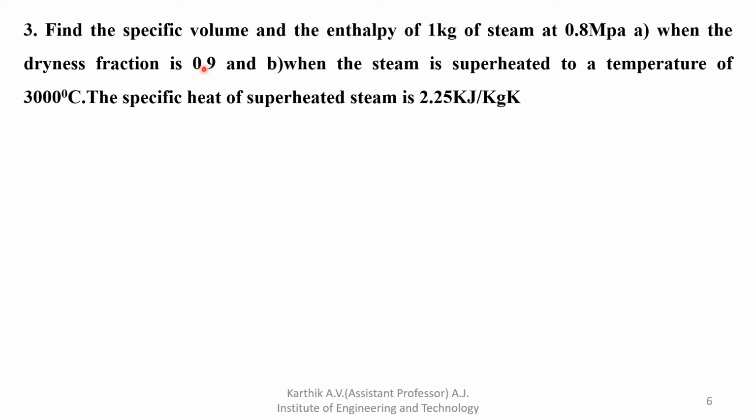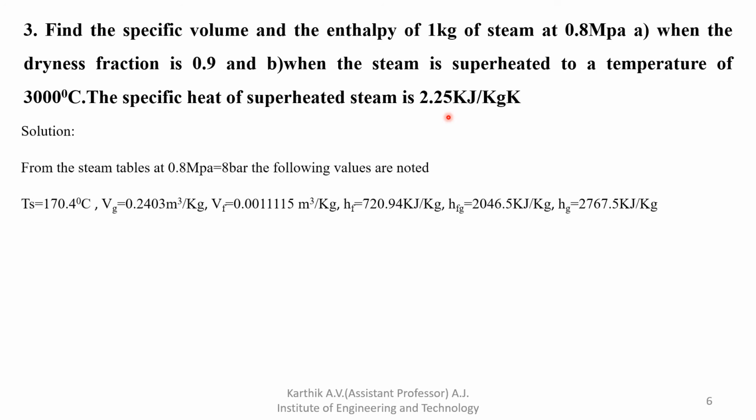Next, when the steam is superheated to a temperature of 300 degrees Celsius, the specific heat of superheated steam is 2.25 kilojoule per kg Kelvin. If it is not given, you can just consider the Cps of superheated steam as 2.25 kilojoule per kg Kelvin. So find out.